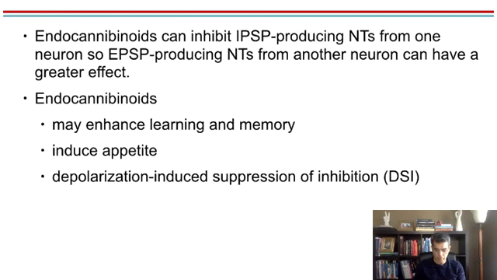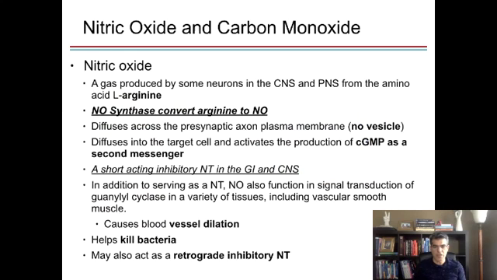The next neurotransmitter that we need to talk about is nitric oxide. Nitric oxide is a gas. This neurotransmitter is made from the amino acid arginine. The enzyme that you need to know is called nitric oxide synthase. Since it's a gas, we don't need any vesicle. It can leave the cell membrane and come to the synaptic cleft.